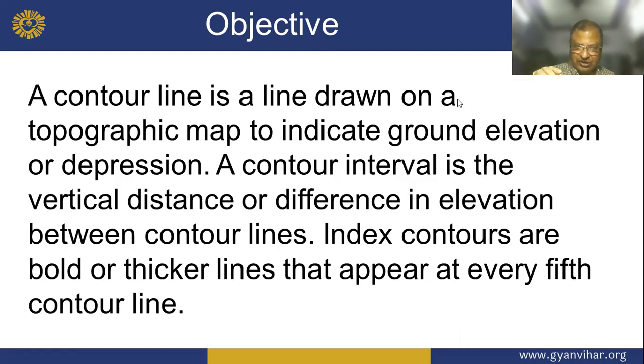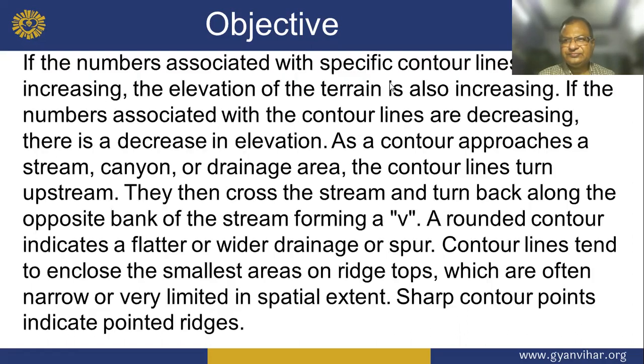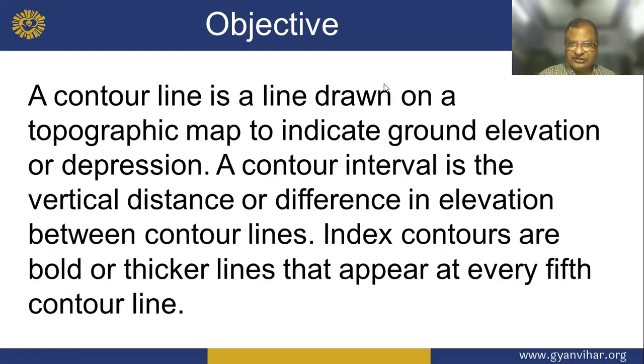Index contours are bold or thicker lines that appear at every fifth contour line. Do you understand?